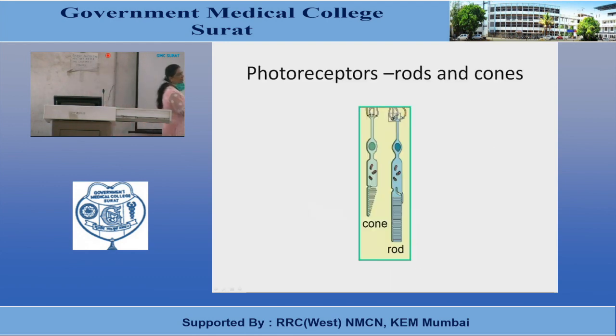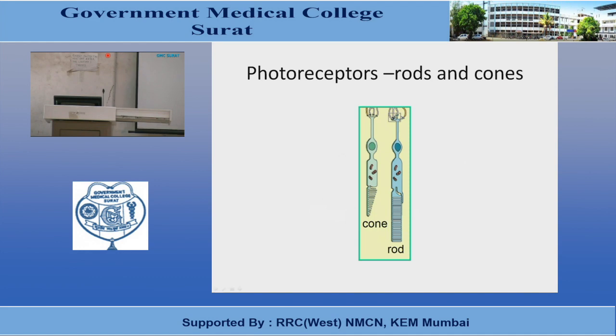Now, rods and cones are known as the photoreceptors, and rods, as the name suggests, their outer segment is long and slender, and cones are named so because of the conical shape of the outer segments. Rods are responsible for vision in dim light, which is also known as scotopic vision, and they are very sensitive to dim light. They are responsible for visualizing shades of gray, and they are responsible for black and white vision.